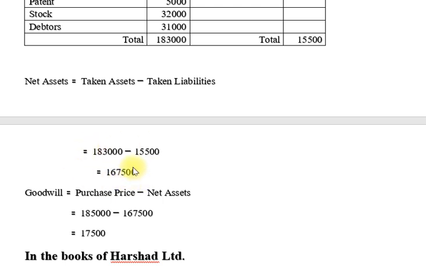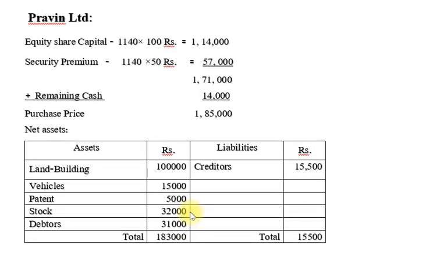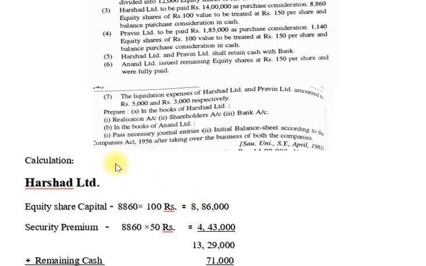Means net assets is 1,67,500 rupees. Our purchase price is 1,85,000 and net assets 1,67,500, meaning our purchase price is higher. So the difference is called goodwill. So goodwill is equal to purchase price minus net assets. So 1,85,000 minus 1,67,500. The difference is 17,500 rupees.